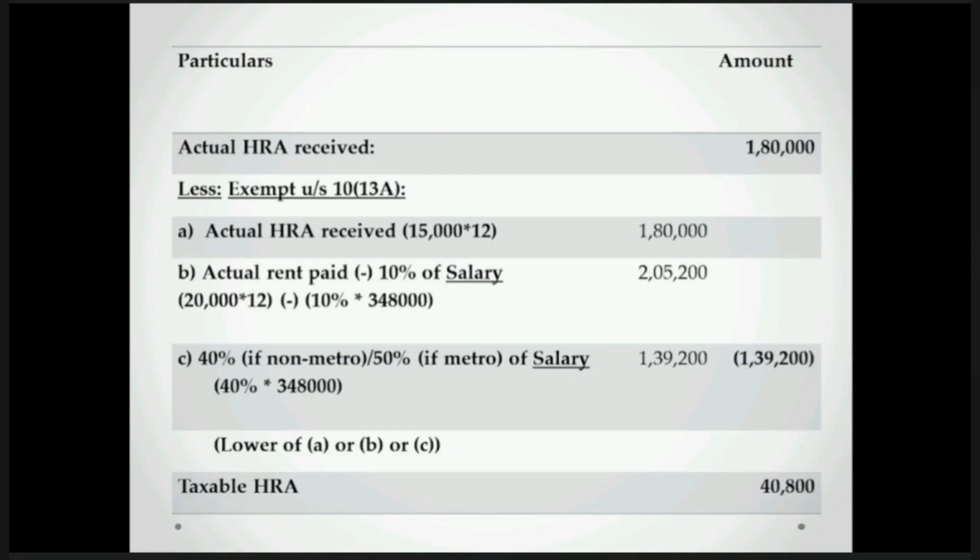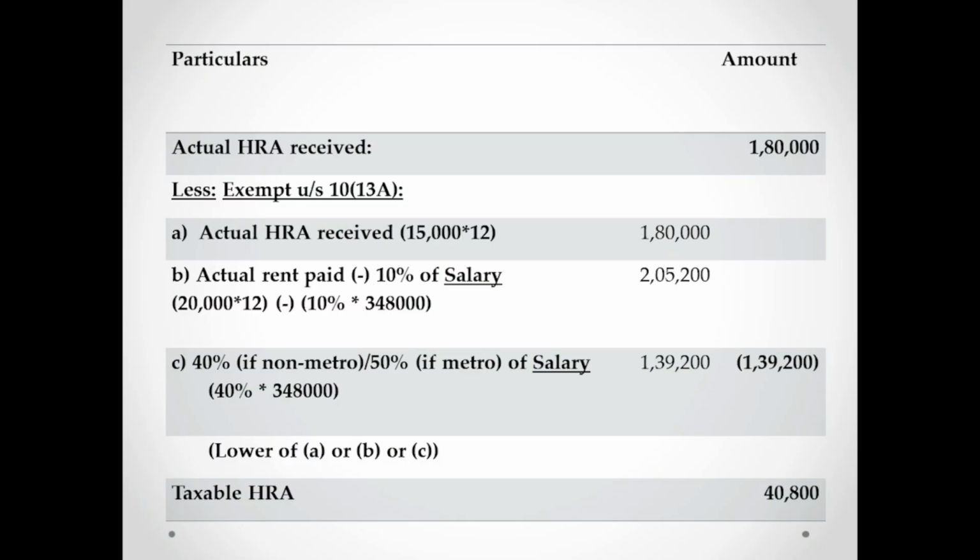Let's tweak the scenario a little more. Let's say actual HRA received is 1,80,000, but you are actually paying rent of 20,000 per month. So you are receiving 15,000 per month, but you are paying 20,000 per month, which is more than your HRA received. So rent minus 10% of salary comes to 2,05,200. Next, 40% of 3,48,000 comes to 1,39,200. Here, even though you have paid and are eligible for 2,05,200, this will be limited. This is lower, hence 1,39,200 is your exemption amount.